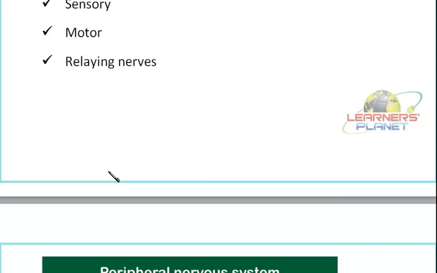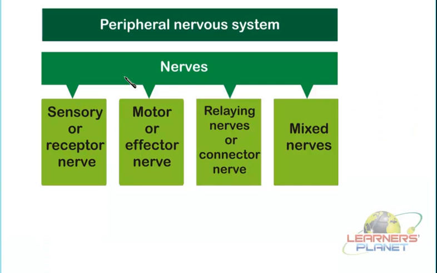See here, this diagram is explaining these different types of nerves. The sensory nerves, what are they? They are also known as receptor nerves. So from these two terms, sensory and receptor, it must be quite easy for you to understand, as we had already done. So you can now find out what these nerves are meant for.